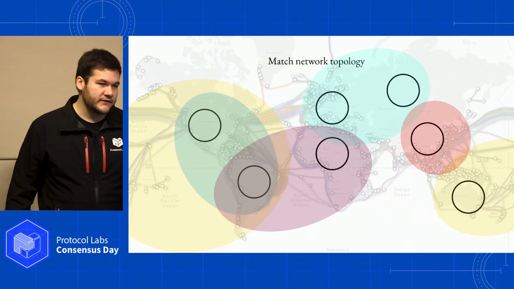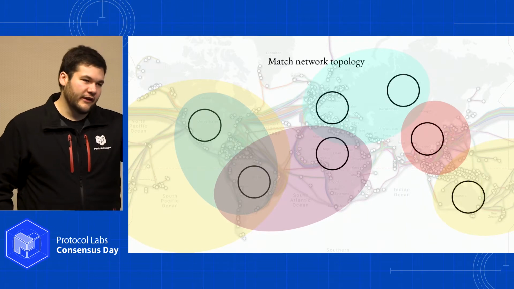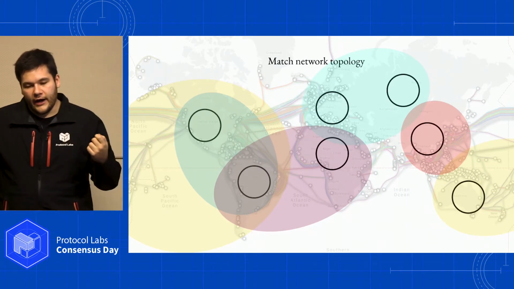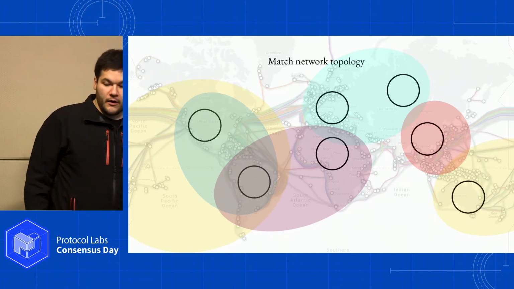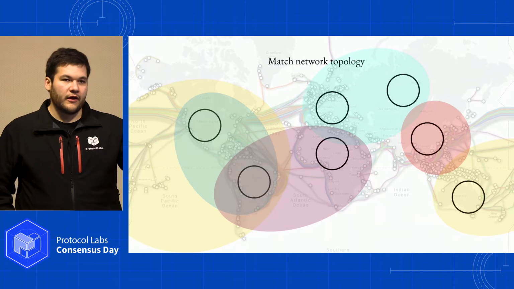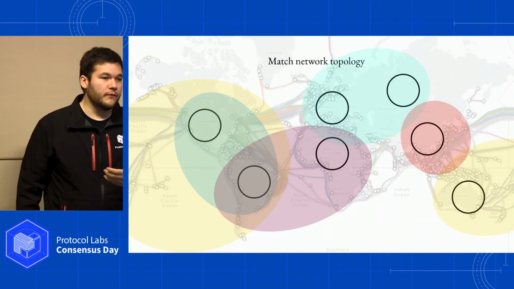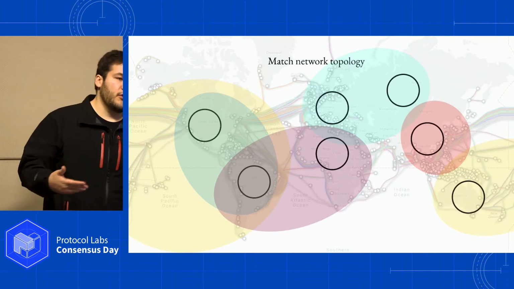You keep most of the dollars in the US because that's where the issuer is. But if you travel to Europe, you can do this automatically. You can pre-commit, pre-move some subset of the dollars into that region so that you can use it.